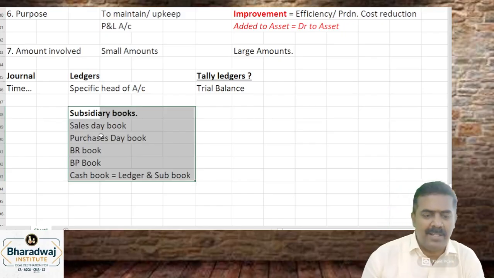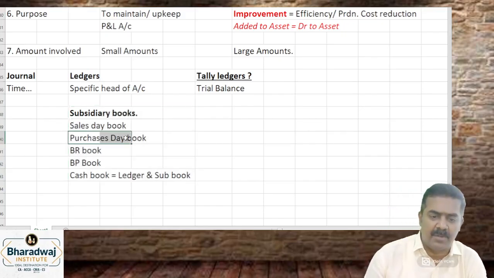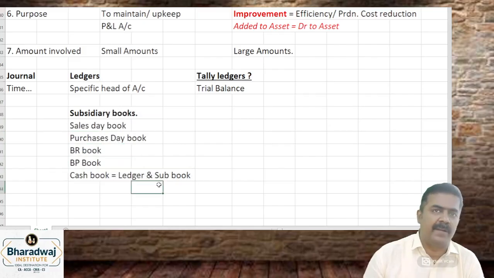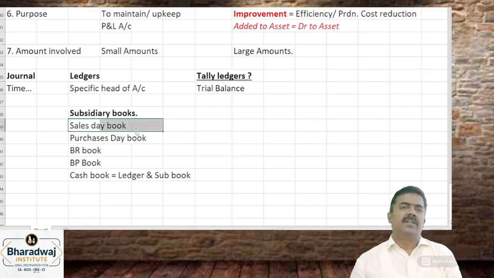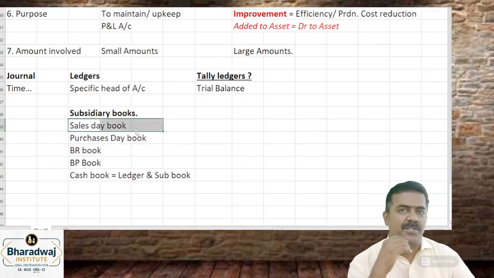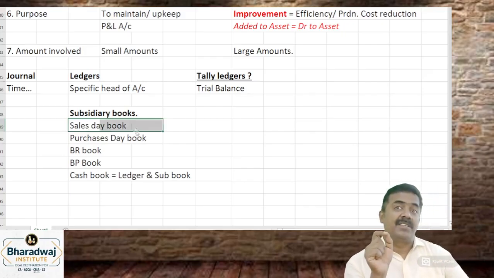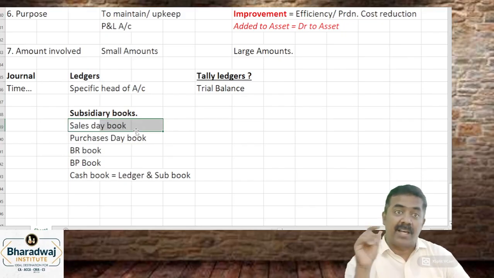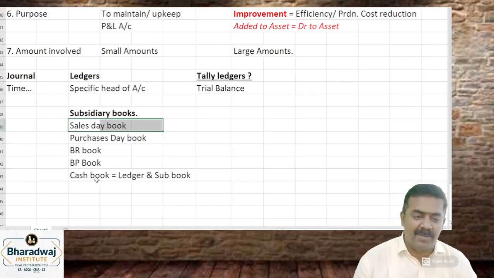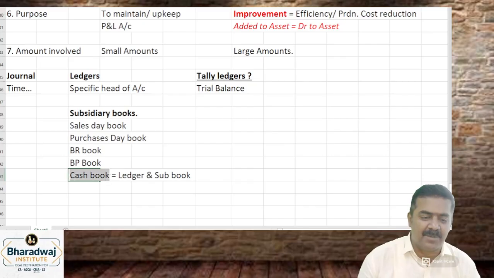Okay. So normally these subsidiary books are maintained. Sales book, purchase book, bills receivable book, bills payable book, cash book is maintained. Wait பண்ணுங்க. Now they will ask you multiple choice question. Cash sales is recorded in day book. It will be recorded in which book? அதுதான் cash book maintain பண்ணுவோம்.